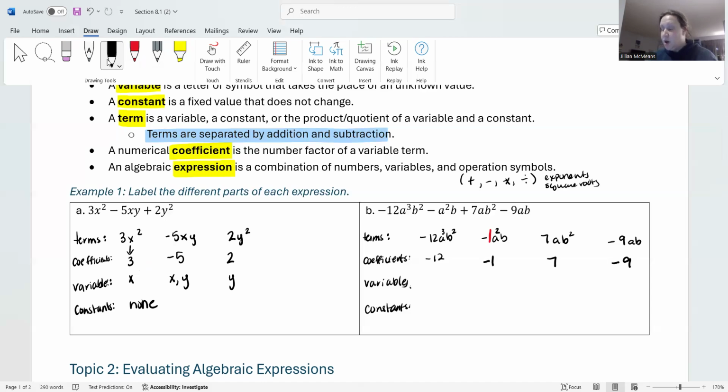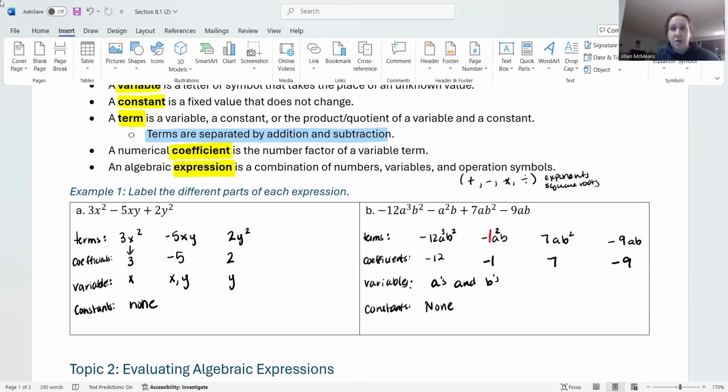Now, variables, you can look at the variables for each individual term, or you can just look at the variables for the entire expression. You can see this expression just has a's and b's, and every single term has some combination of a's and b's. So I'm just going to say a's and b's, or just a comma b. Those are our variables. And then constants, again, there's not a number that's all by itself that's not being multiplied by variables. So again, we would just say none.